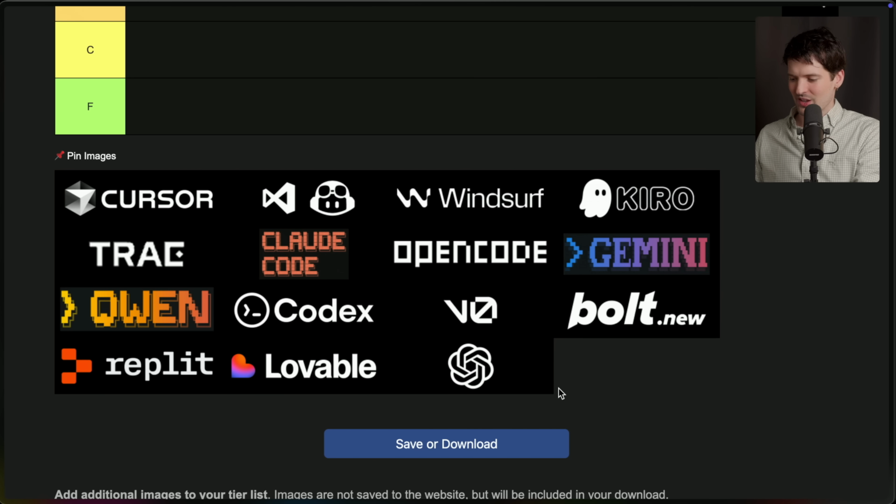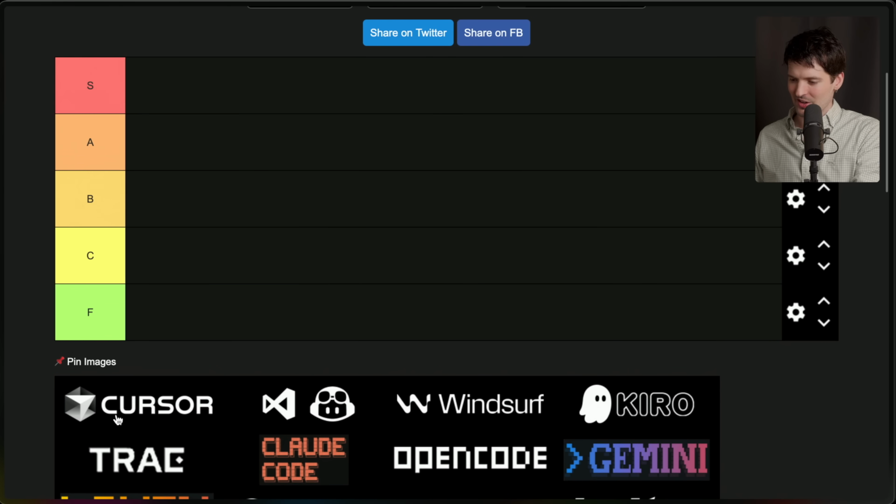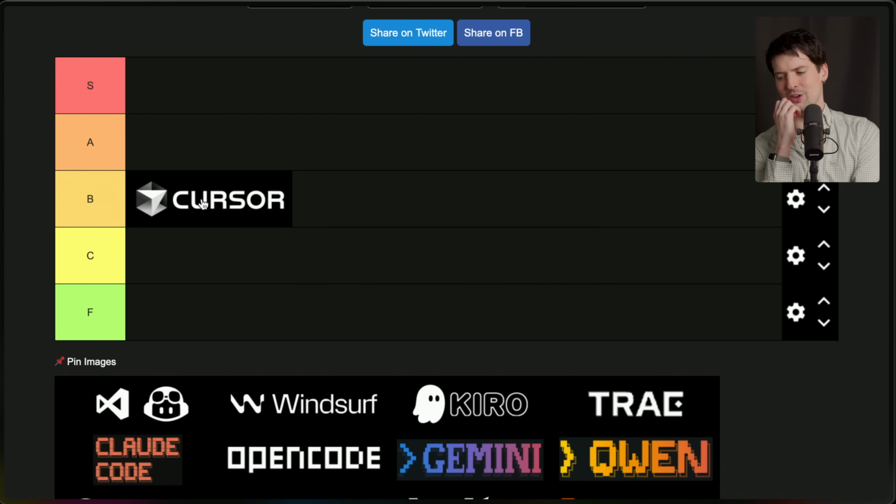Let's just go through these in order because we got a lot of options here. I guess we're starting with Cursor then. Oh, Cursor. Where do we put you? I'm not actually putting it in B. I'm putting it here as we think it through.